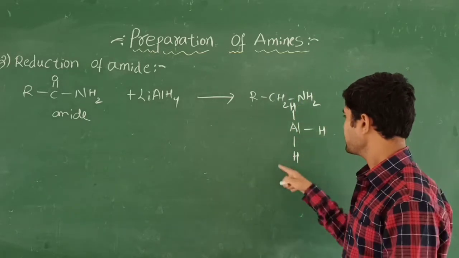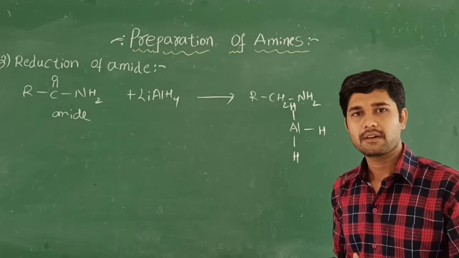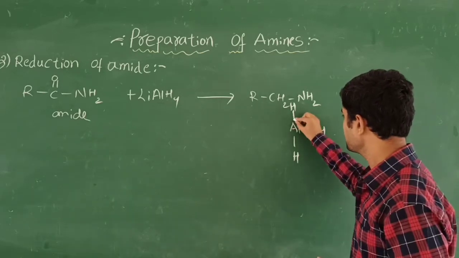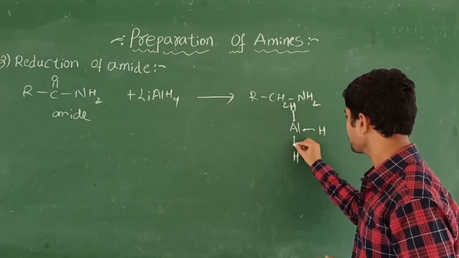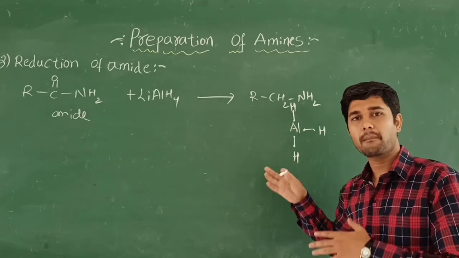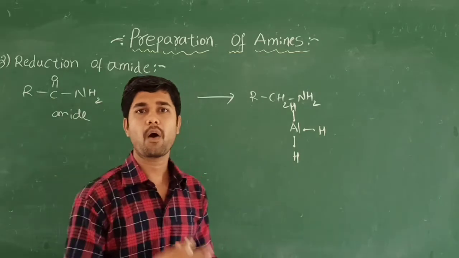Now see here, any molecule we can say is stable if it completes the octet structure. See here, 2 dots, 2 dots, 2 dots. So 2, 2, 2, that makes 6. This is not a completed octet structure. So what do I have to do in order to get the complete octet structure?